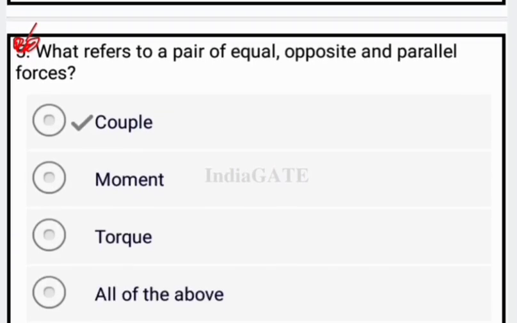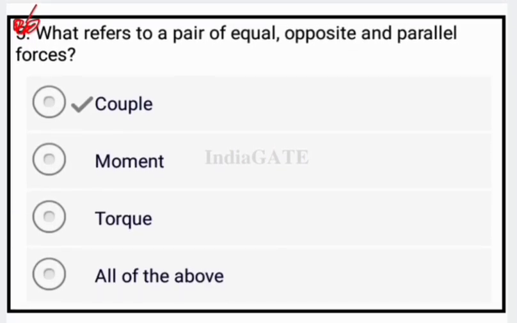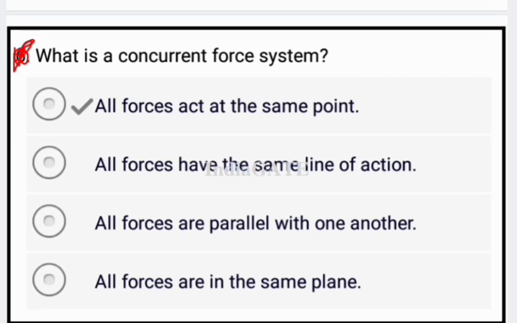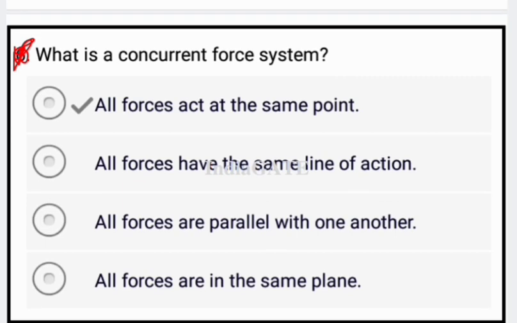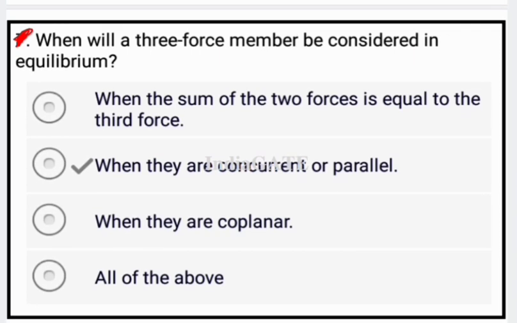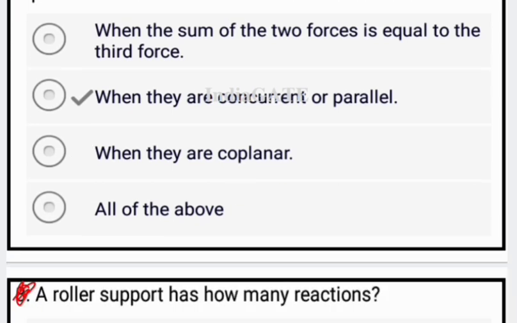Okay. Next question is, what refers to a pair of equal, opposite and parallel forces? That is couples. Okay. Next question is, what is a concurrent force system? A concurrent force system is one where all forces act at the same point. Now next question is, when will a three-force member be considered in equilibrium? When the forces are concurrent or parallel, they are considered in equilibrium.